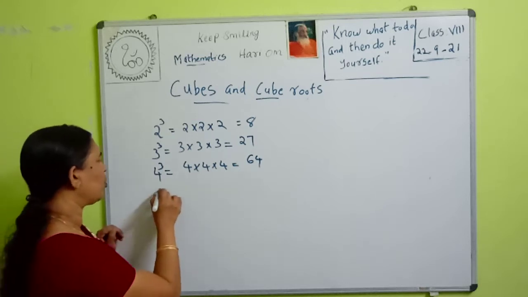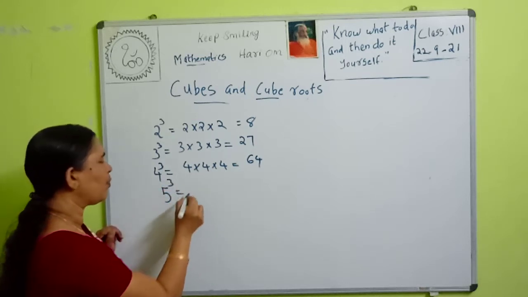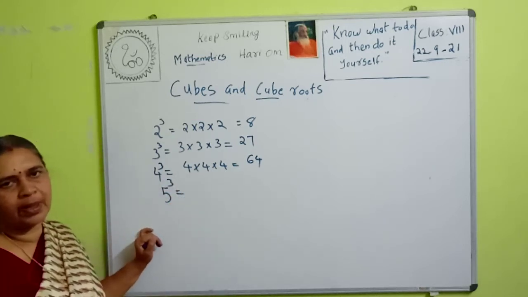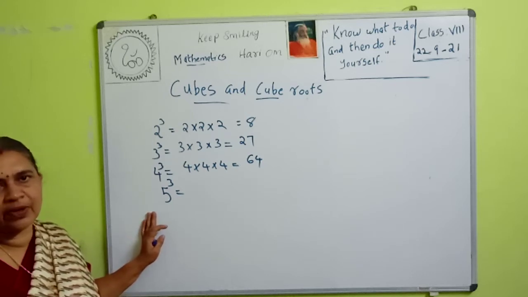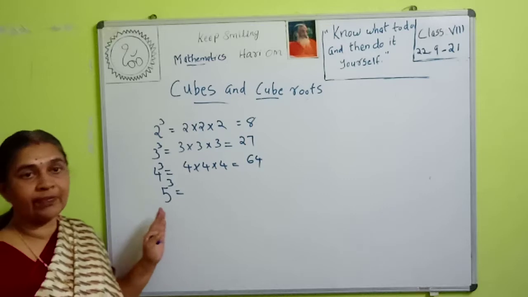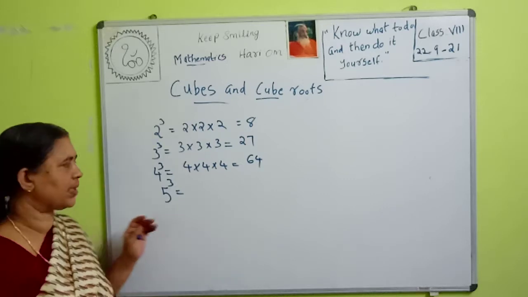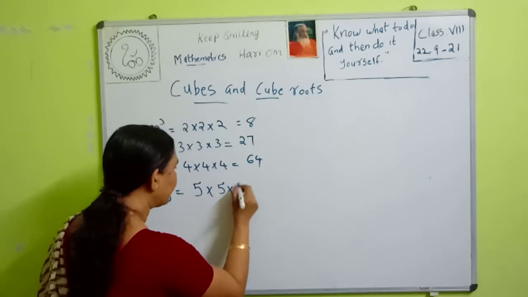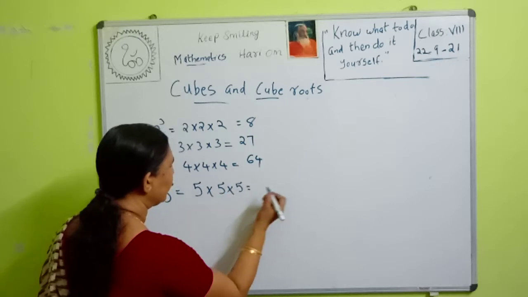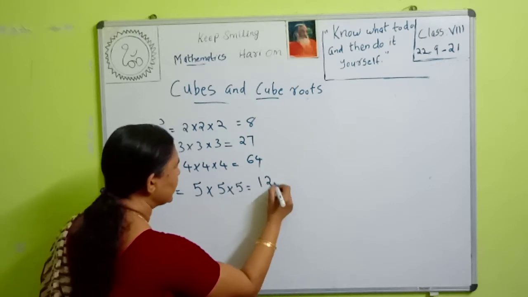Then what is the cube of 5? 5 cube, Madhav, how do we find the cube of 5? 5 cube means you multiply 5 how many times? 3 times. That is 5 into 5 into 5. 5 into 5 is 25. 25 into 5 is 125.